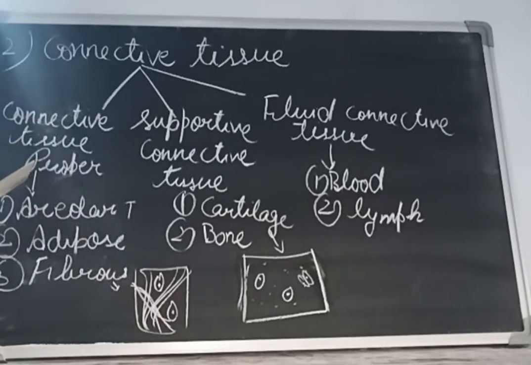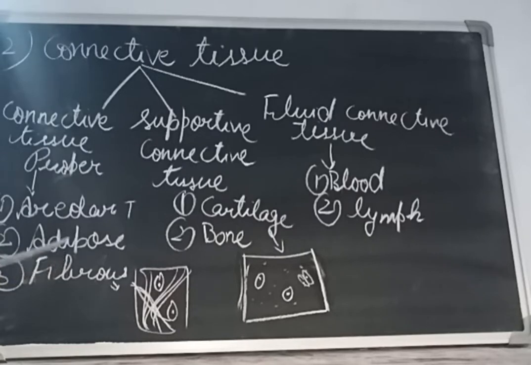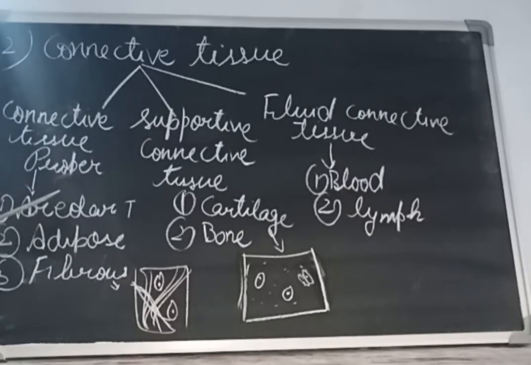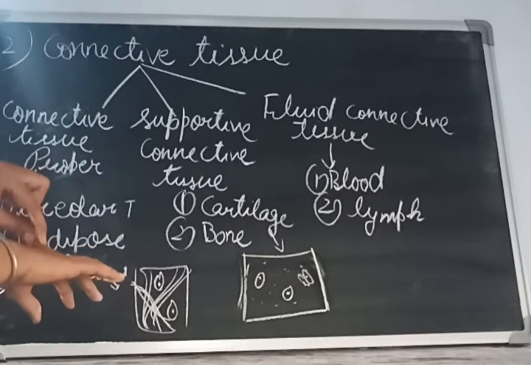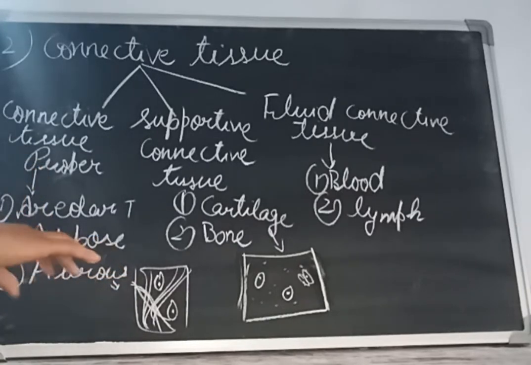Now we are talking about the first one, connective tissue proper. It is again of three types. First is areolar tissue, then second is adipose tissue, third is fibrous tissue. First is areolar tissue. It lies below the epidermis and it is a loose connective tissue. It helps to hold the organs together, and also acts as a reservoir of water and salt for the surrounding tissue, and it makes the skin elastic, meaning it makes the skin stretchable. We can pull the skin because of the areolar tissue.